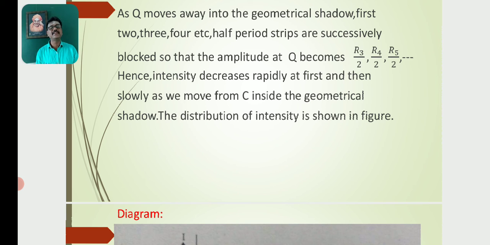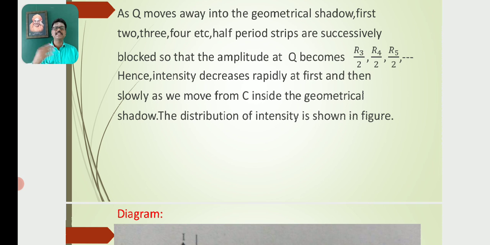The intensity becomes very less as the point Q moves into the geometrical shadow below the point C. The half-period strips are successively blocked as you move from point C towards the geometrical shadow, and the amplitude is given by R3 by 2, R4 by 2, R5 by 2, etc. So the intensity goes on decreasing.